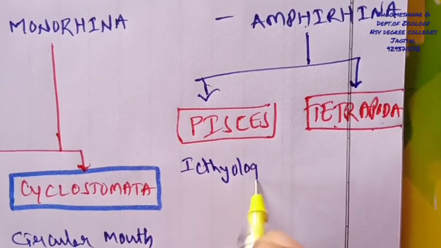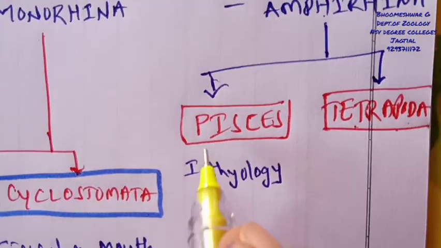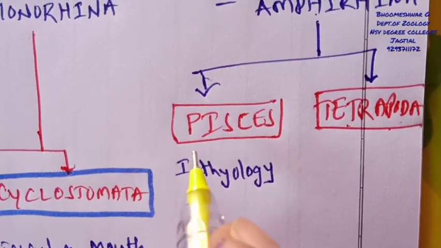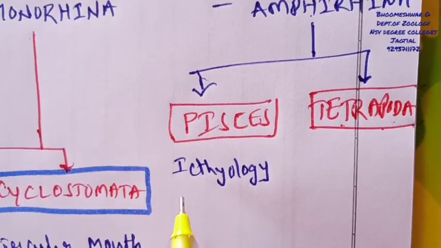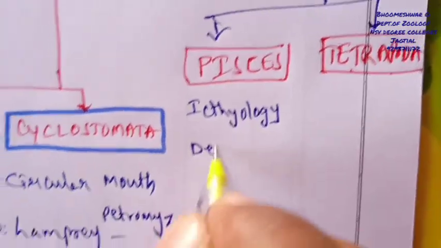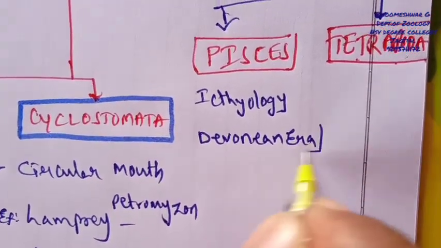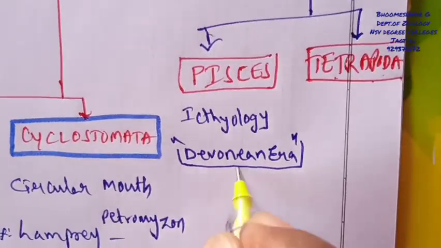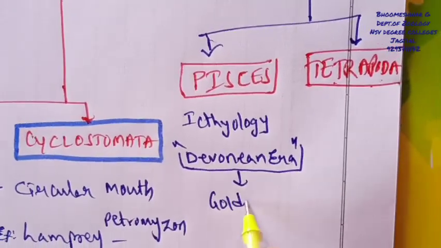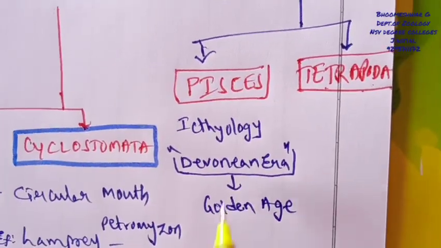Ichthyology is nothing but the study of Pisces, and these Pisces evolved in the Silurian period, but emerged in another period called the Devonian era. This Devonian era is considered the golden age of Pisces, or golden age of fishes.